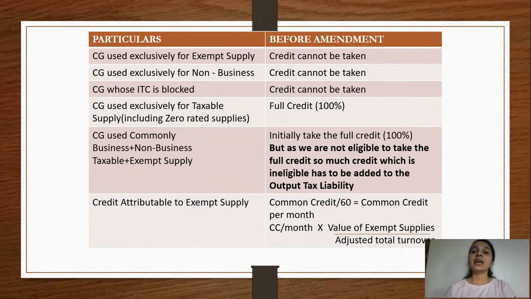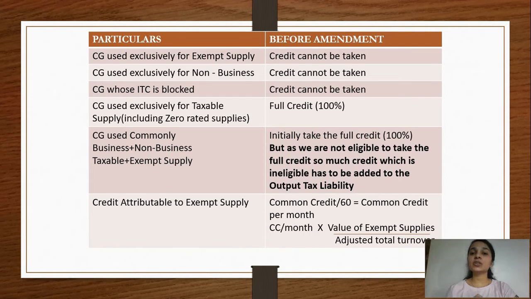But there could be a situation wherein the capital good is being used commonly for business purposes as well as non-business purposes, and taxable supplies as well as exempt supplies. So in this situation, how would the calculation be done? What was the scenario pre-amendment? Pre-amendment, if there was some common credit, we would initially take the full 100% credit. In our example, 1,20,000. So initially we would take the total amount of 1,20,000 in our electronic credit ledger. But are we eligible to avail the total 1,20,000?